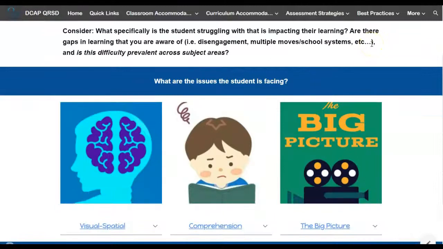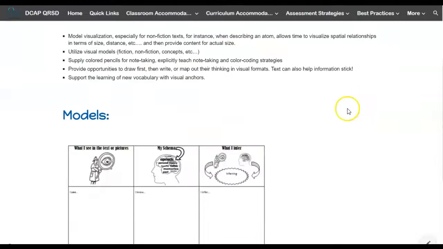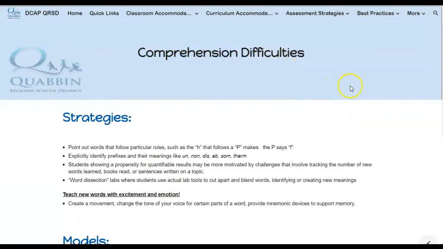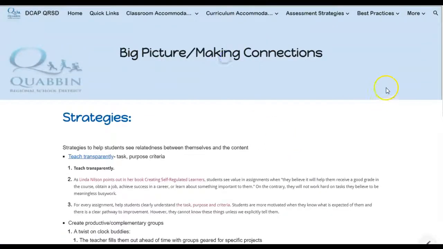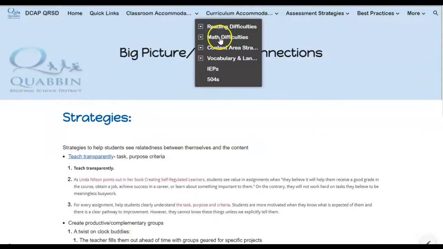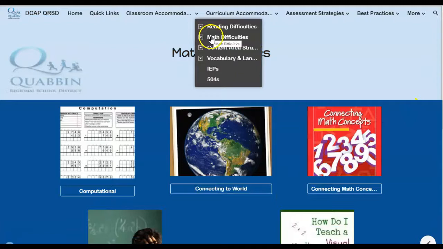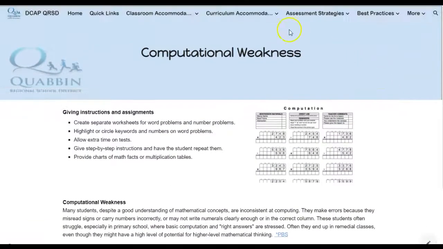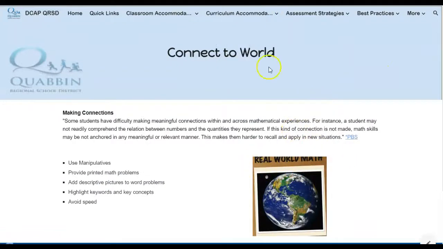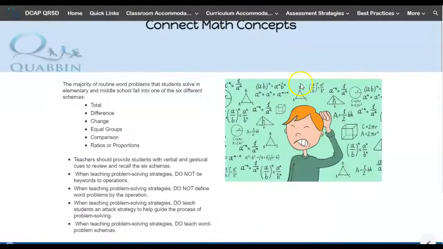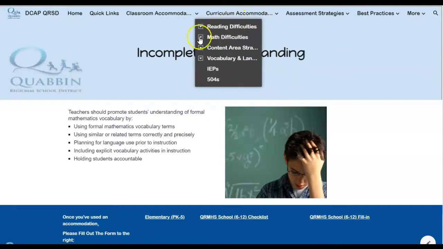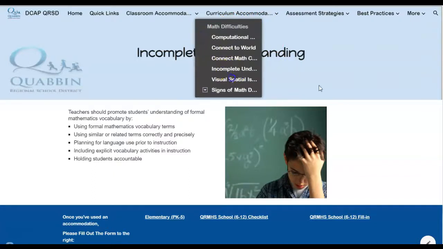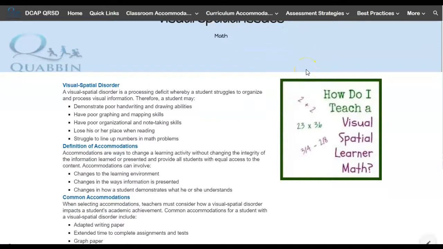For students with reading issues, is it visual spatial? Maybe it's an issue with comprehension. Again, I'll be adding more things as we get them. Or maybe they have an issue with making connections or the big picture. Maybe your student has difficulty with math, computational weakness, or problems connecting math to the world, connecting to the math concepts themselves. Maybe they understand part of what you're trying to teach, but they can't make it all work together. Or maybe it's a visual spatial disorder.